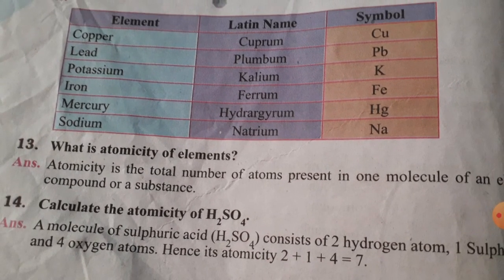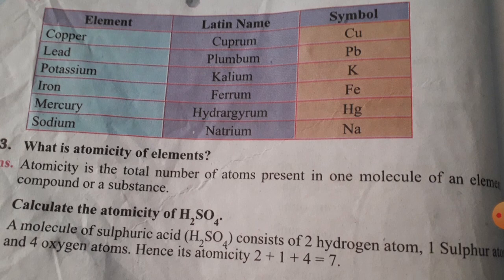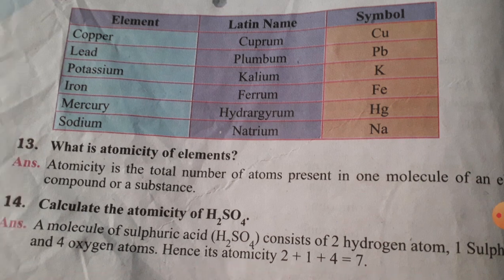So a molecule of sulfuric acid is H2SO4. This is the molecular formula for sulfuric acid. Here how many hydrogen, children? 2 hydrogen. How many sulfur atoms? Only one sulfur atom. How many oxygen atoms? 4. Okay. And you add the number of atoms, children. 2 plus sulfur 1 plus oxygen 4. How much, children? 7. So hence the atomicity of sulfuric acid is how much? 7. This is clear to you children? Yes. So short answers are over, children.